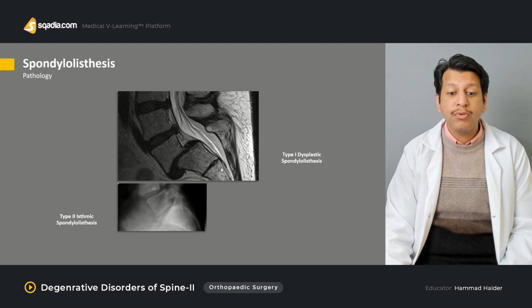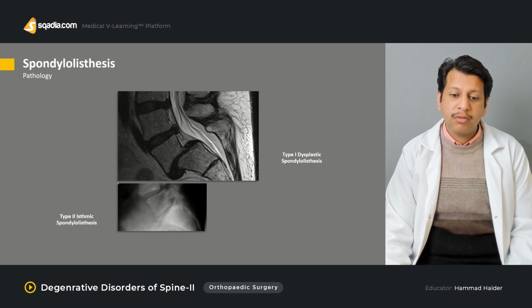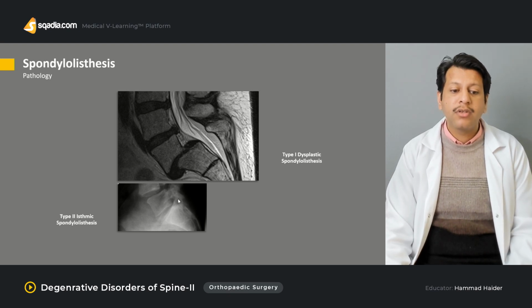This is a type 2, isthmic type, in which there is a defect of the pars. Although at this time there is very little slip, if you can appreciate over here, L5 is slipping forward over the sacrum, or S1, by a very small amount. But this can increase as time progresses, because the problem is with the defective pars.